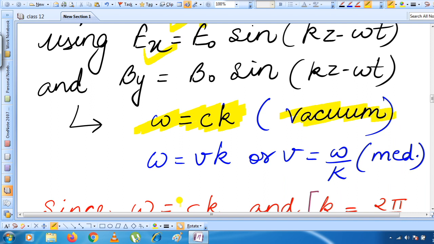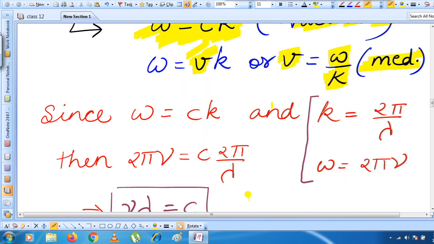If there is no medium present, in that case, for a wave having electric field as well as magnetic field, both the factors, then we can say that omega will be equal to ck. If there is some medium, in that case, in place of this c, what will come? v, the velocity of light, will come. That means velocity of light in that medium. And from here we can say that velocity of light will be equal to omega upon k.